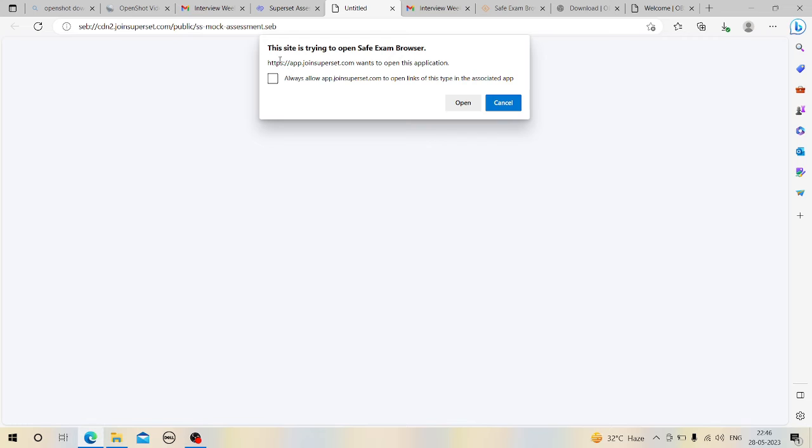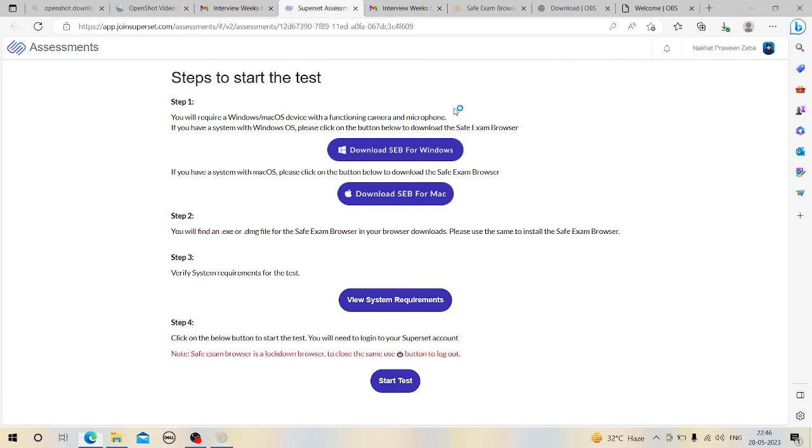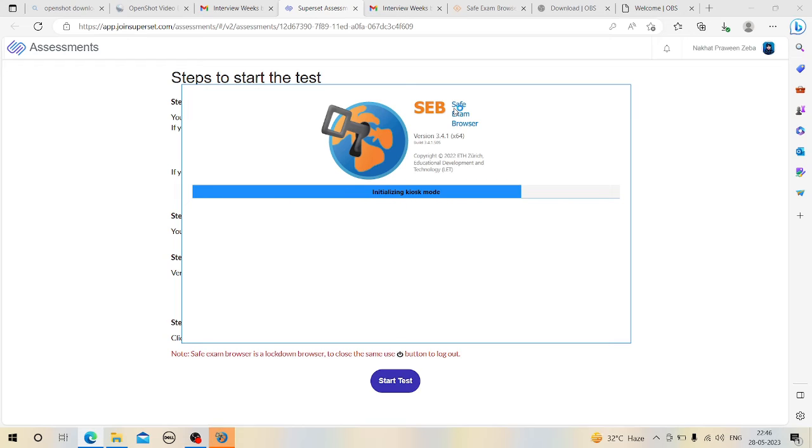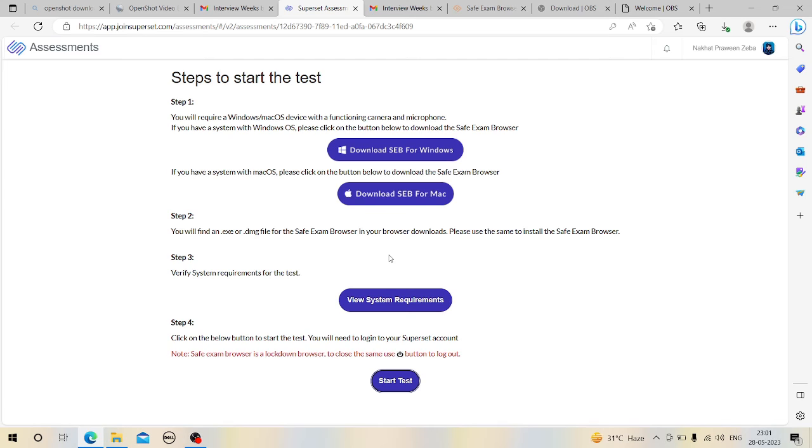Okay, if you start by clicking start test, this site is trying to open Safe Exam Browser. I have to click open. It is already downloaded here, that's why it is like this. Superset assessment. Okay, I need to again give my ID and password, and then I have to log in again. Okay, so now I'm back.